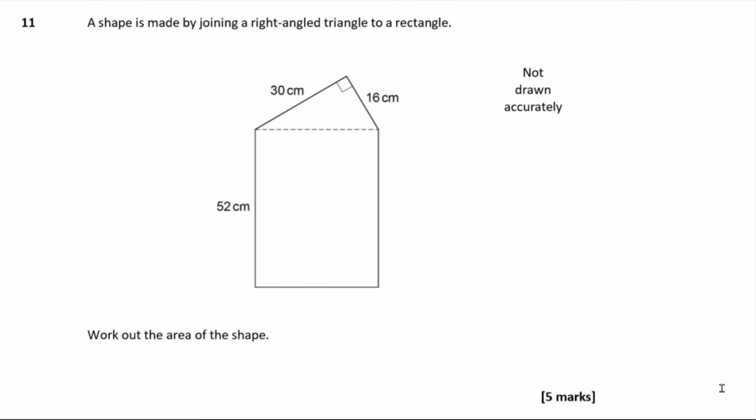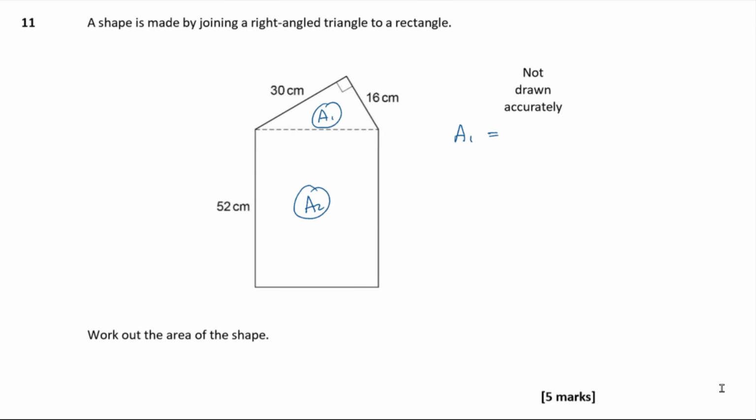Question 11. A shape is made by joining a right angle triangle to a rectangle. Okay. And then we need to work out the area of the shape. Okay, so we've got 2 different shapes. We've got area 1, which is a triangle, and we've got area 2, which is a rectangle. Okay, so let's work out area 1 first.